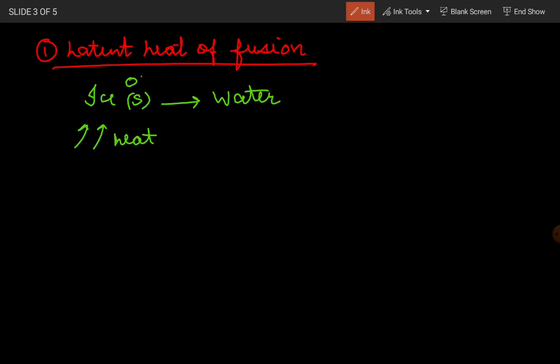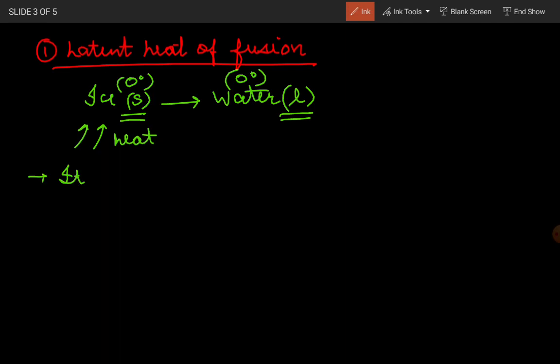But ice is at 0 degrees Celsius and water can also be at 0 degrees Celsius, means that we have changed the solid form into liquid form. So I was saying that it is that heat which is going into the ice but not increasing its temperature, and because of that the ice will convert into water, but there is no temperature increase. So this is known as the latent heat of fusion. Now if we define it, what is it?